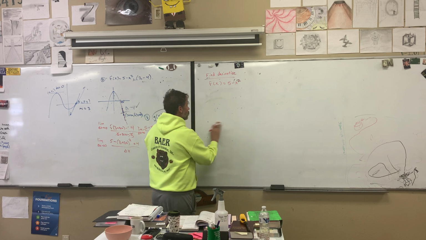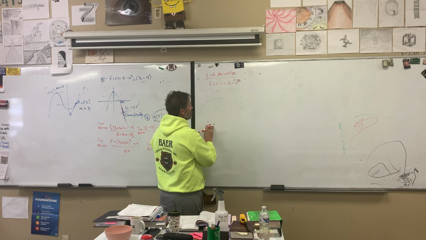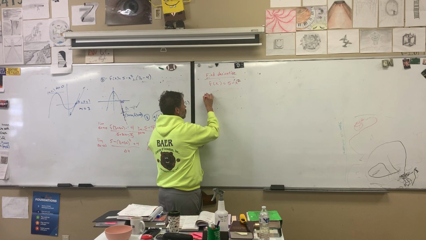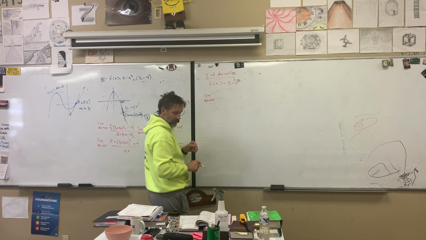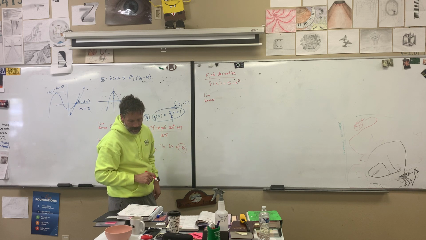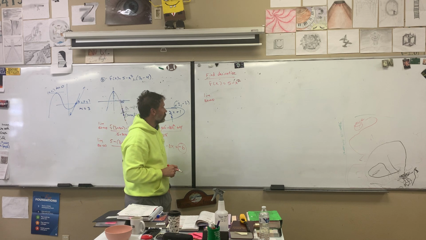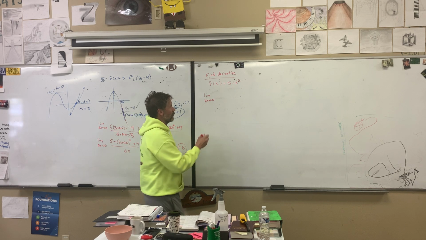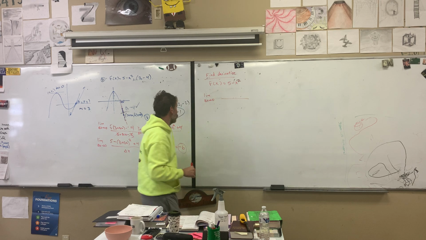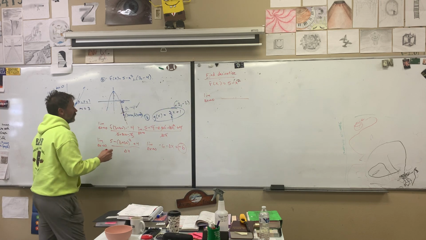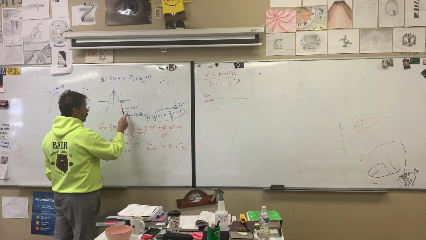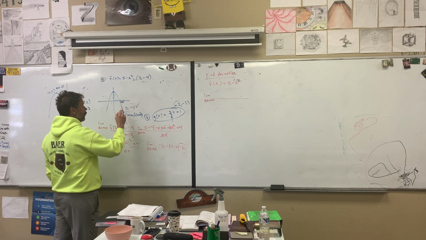So how do we do that with the limit process? Well, we just say, okay, we're going to take the limit as delta x approaches 0, right? And then we're just going to understand that we're not going to have a specific value, which was really nice for us. We're going to take this concept here, which is what we were doing right here with these 2 points.